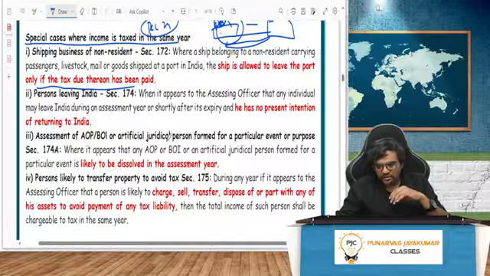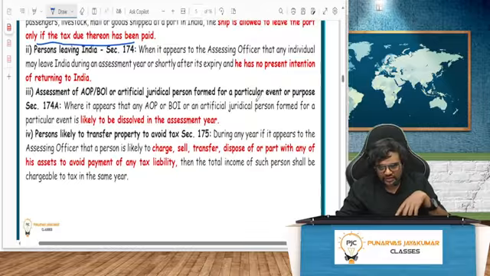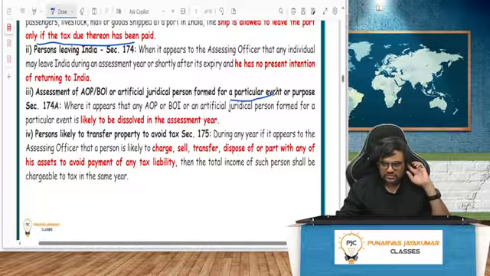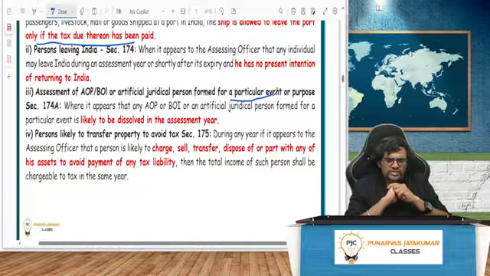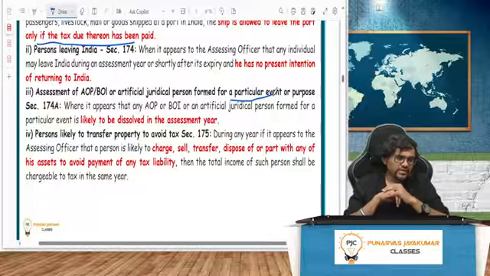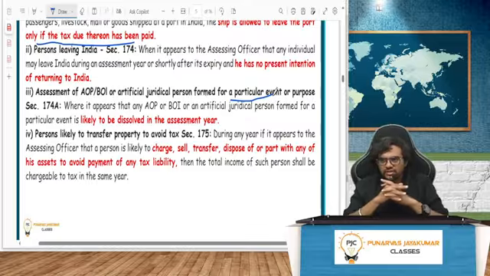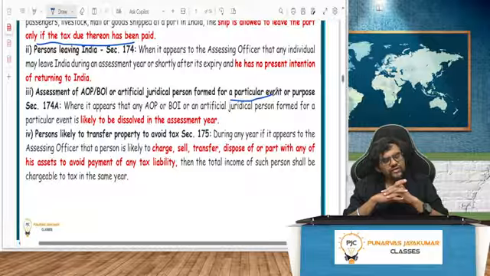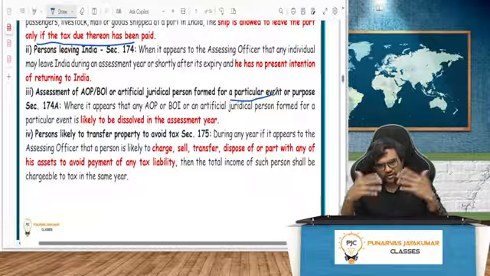Then assessment of an AOP, BOI or artificial person formed for a particular event only. We will say, we will celebrate New Year this year. For that, I will create an AOP, New Year party. We will call 3-4 celebrities. That's it. After that, our association ends. We'll make nice money, divide the profits and exit. It's not going to be every year, just 1 year.